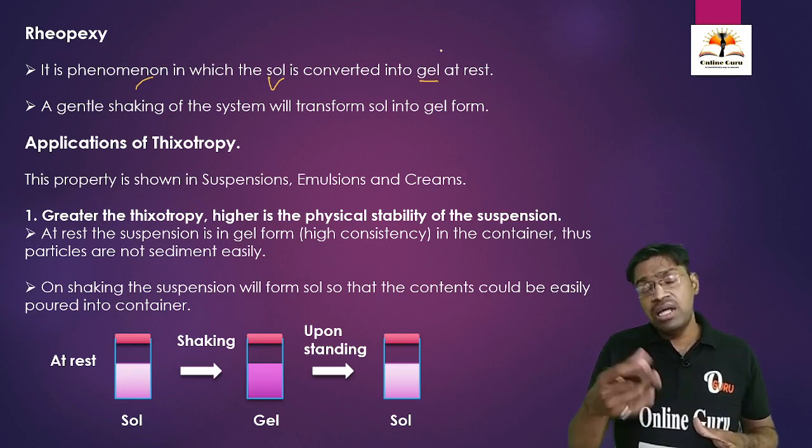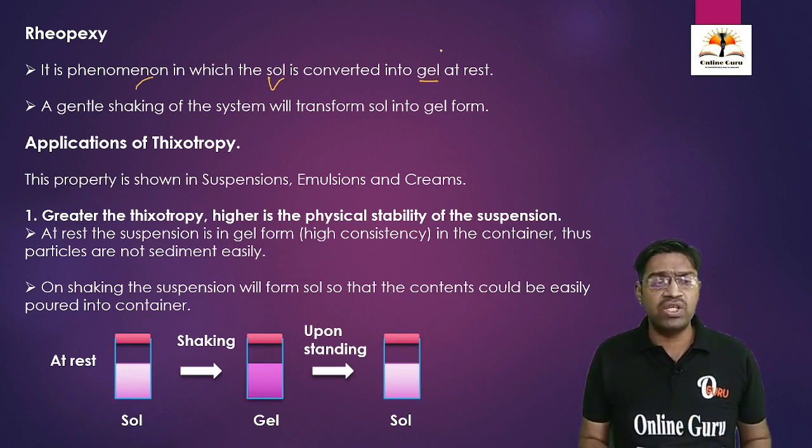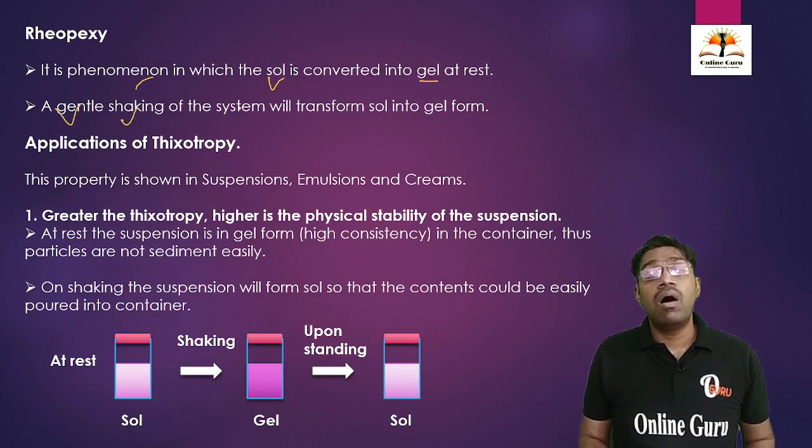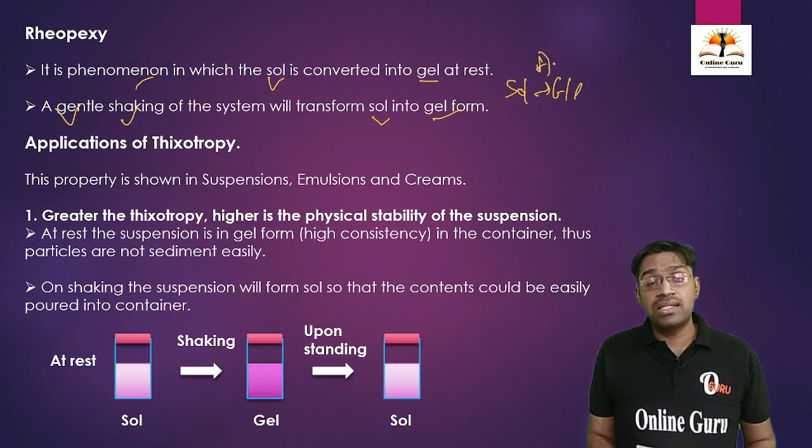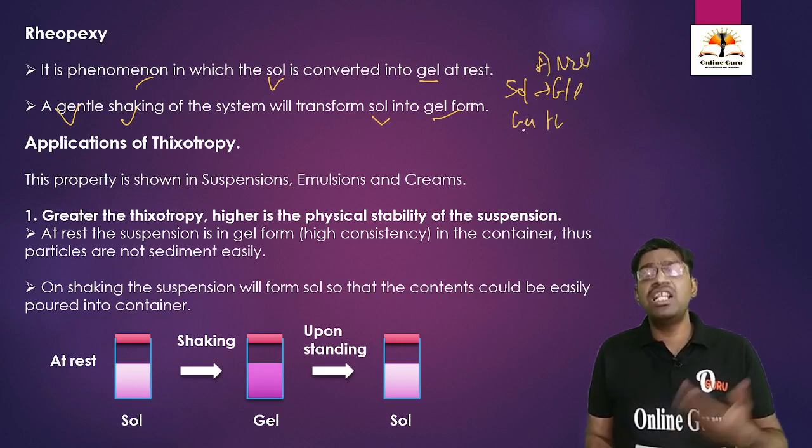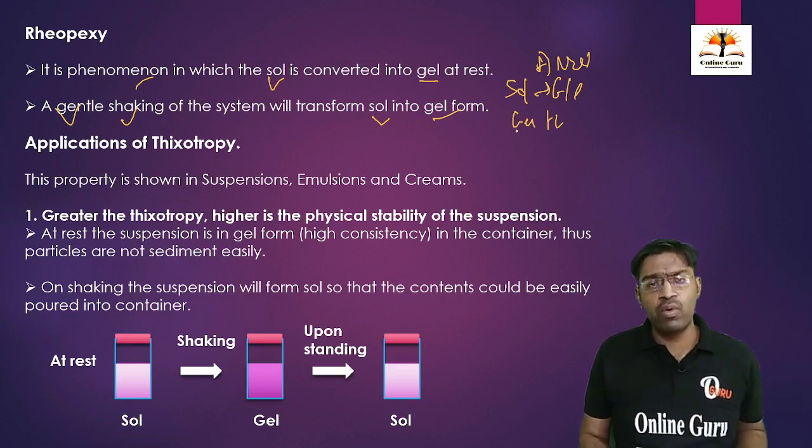It is also one phenomenon that when we apply a very little amount of pressure, a gentle pressure or gentle shaking or gentle shear stress, it can also induce the change from solution to the gel form. So the solution is going to convert into gel at rest or with gentle stirring or gentle shaking, meaning a small amount of pressure.